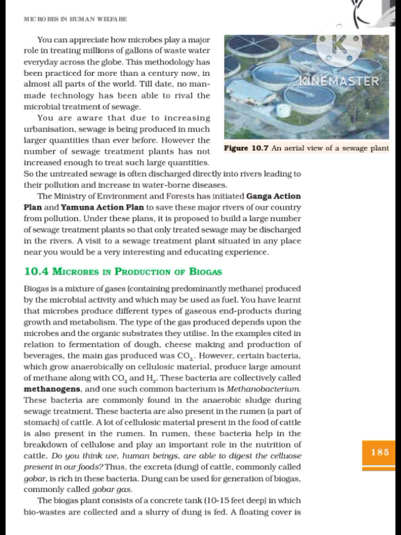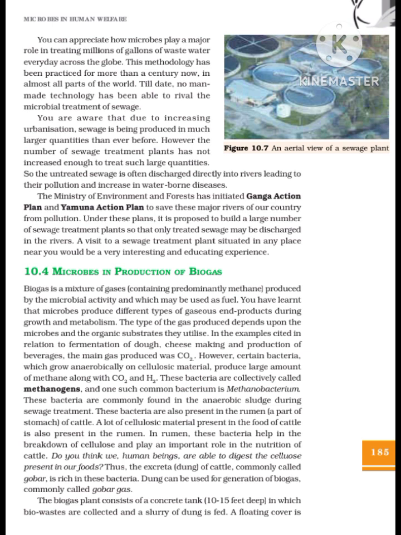In the examples cited in relation to fermentation of dough, cheese making and production of beverages, the main gas produced was CO2. However, certain bacteria, which grow anaerobically on cellulosic material, produce large amounts of methane along with CO2 and H2. These bacteria are collectively called methanogens, and one such common bacterium is Methanobacterium. These bacteria are commonly found in the anaerobic sludge during sewage treatment.